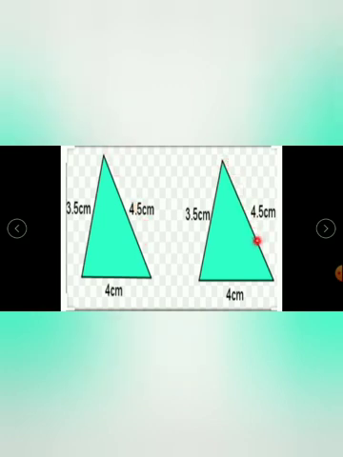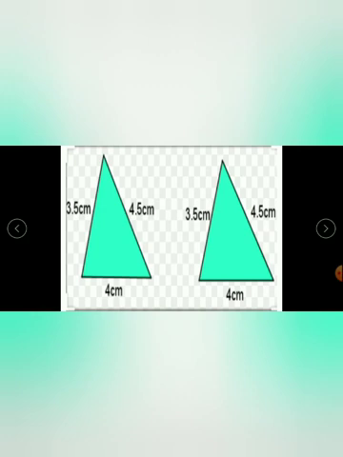Here also 4.5 centimeter. So in short, in these two triangles, the corresponding three sides are equal. That means this side is equal to this side, and this side is equal to this side. So that is about the sides.